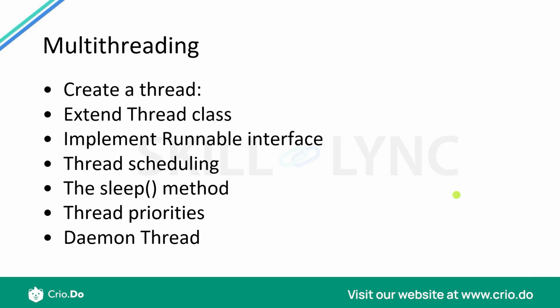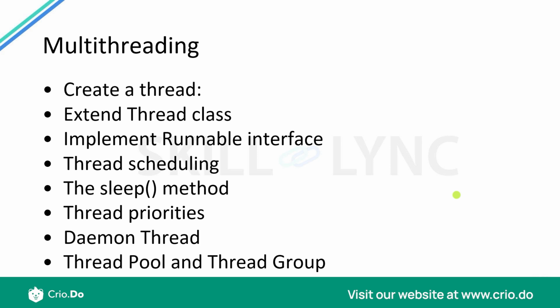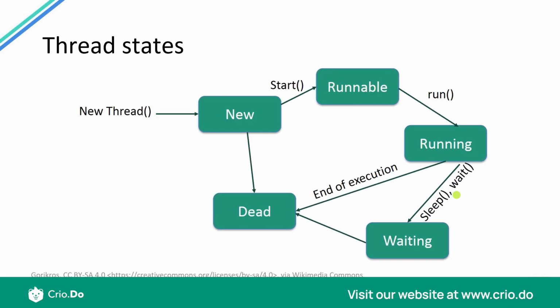Also, we are going to study what is a daemon thread. And then finally, we are going to look into what thread pools and thread groups are. Now, every thread which I would be creating would have different states, okay? These states are just like a life cycle.